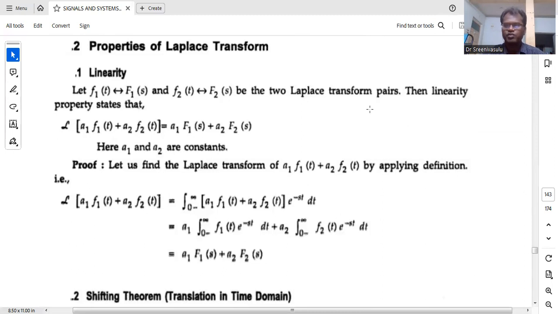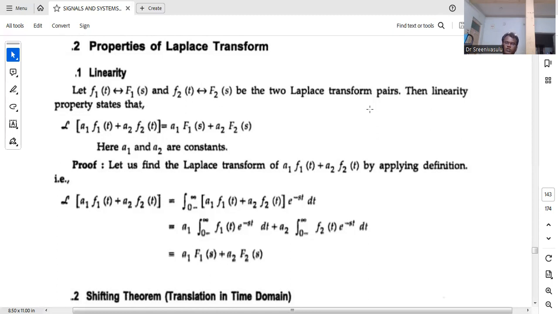Now, properties of the Laplace transform. First, as usual, the linearity property. You know what linearity is? Linearity means it satisfies both superposition and homogeneity. Whenever the system or transform satisfies both superposition and homogeneity, then we can say that it satisfies the linearity property.